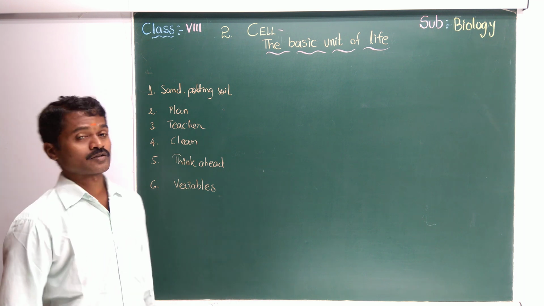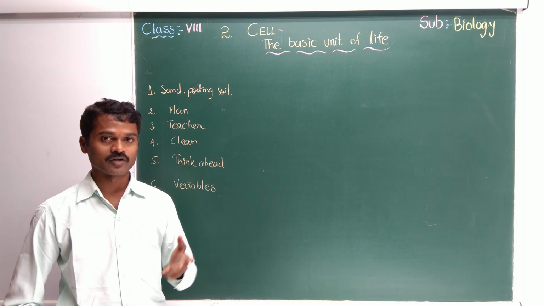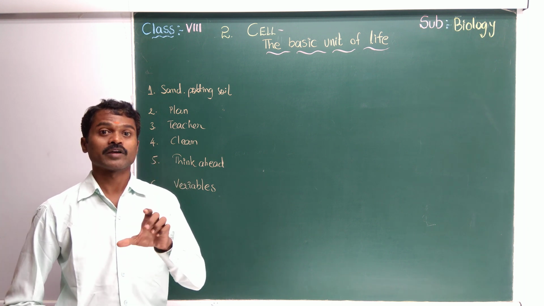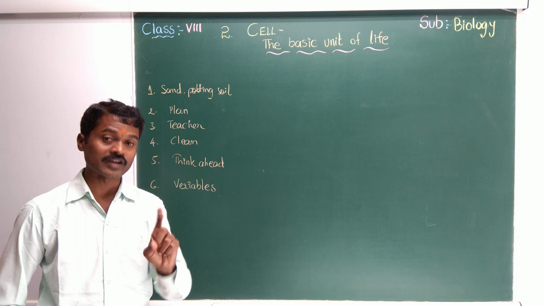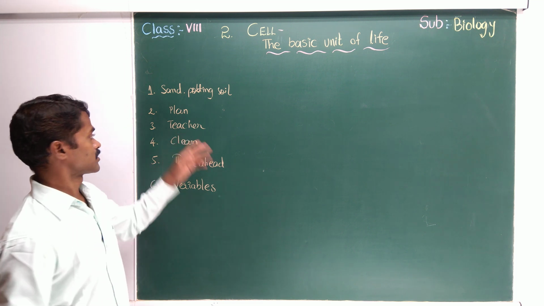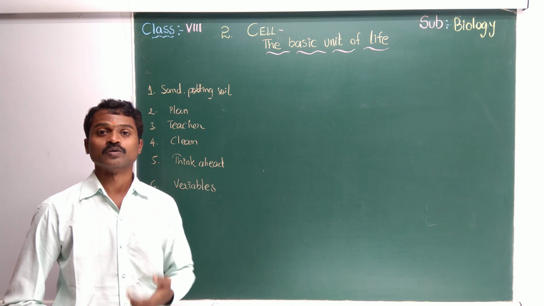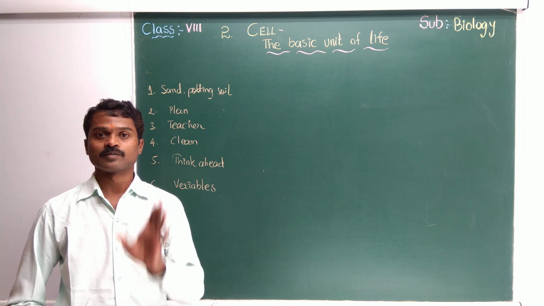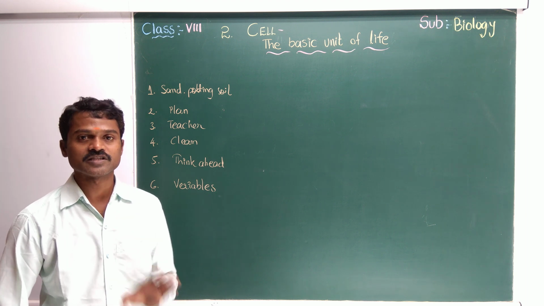Okay. Next one, what do we need for an experiment? Don't search in the book. You should think. You should have a plan. If you want to go for an experiment, you should have a plan, a scientific method. Next, if you break something or have any damage in the lab, then what to do? You should inform your elder, meaning your teacher or lab assistant. It is compulsory to inform the teacher.